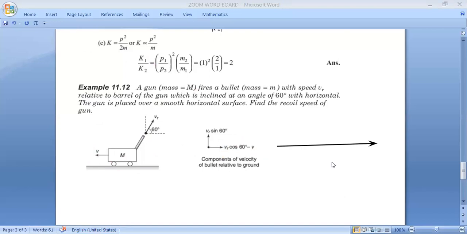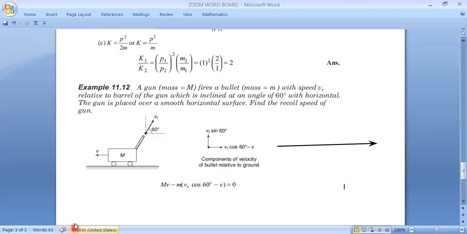I am assuming the left direction is positive. So what I have written is Mv. Now I have to write plus the momentum of the bullet, but this direction is negative now, so I have put minus: mass of the bullet times its actual velocity, Vr cos 60 minus v, equals 0. Are you getting, guys?